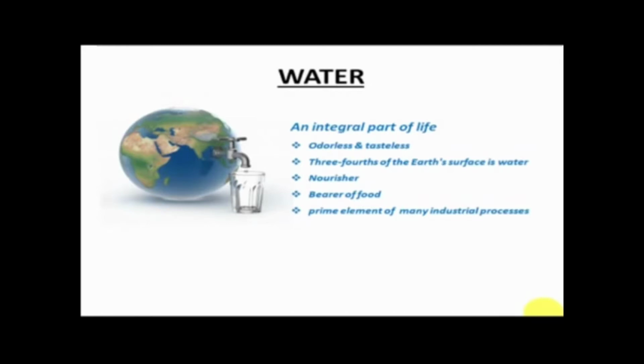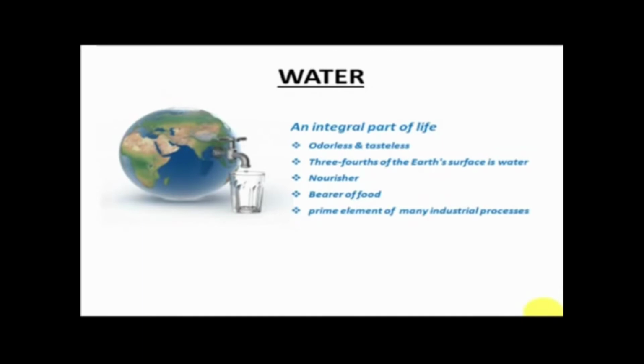We use water for drinking, for irrigation, for industrial purposes, energy production, agriculture, and for other public use and also for domestic use. So water is a very prime element of many industrial processes as well as for us humans to survive on this earth.